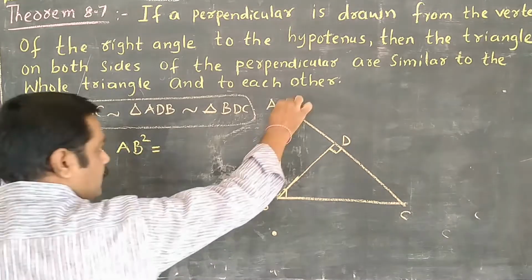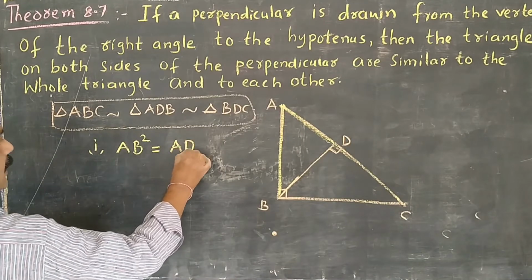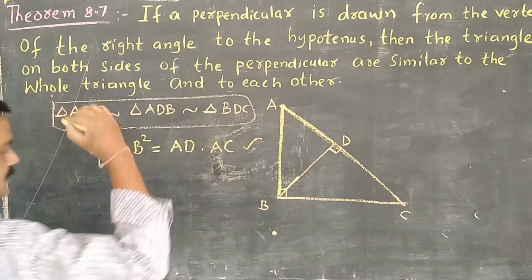AB square is equal to AD into AC. You have to remember this.